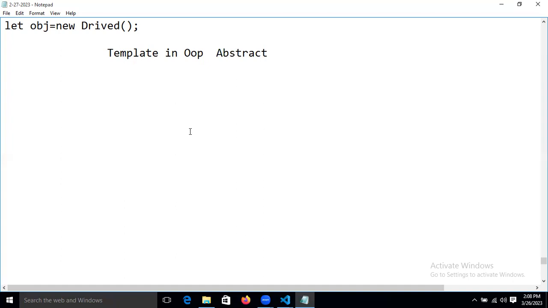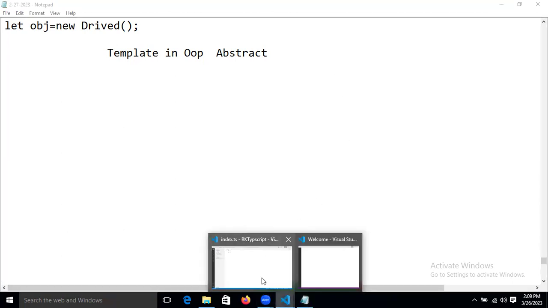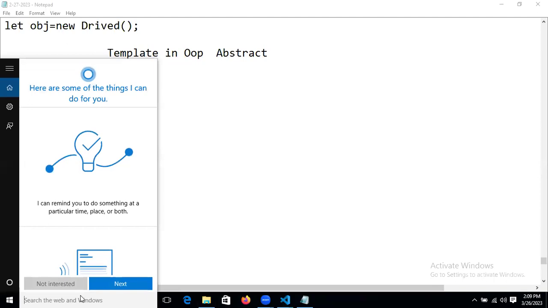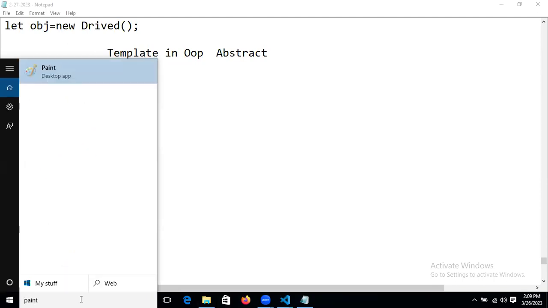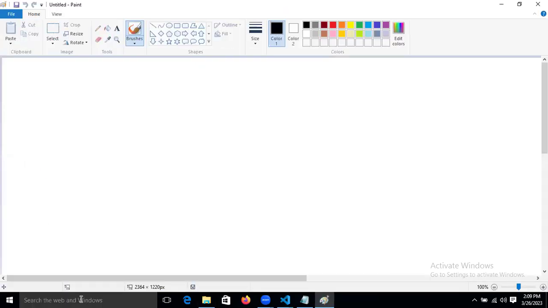So simple. Before that, what I'm going to do now is first understand what a template really is, guys. Then we will start understanding these things practically, how we will implement them, how we will do them. So first let's open Paint.